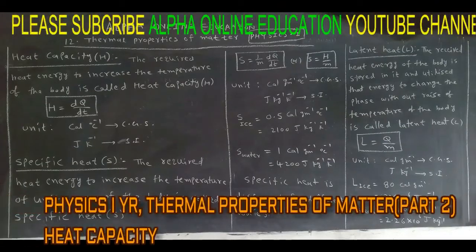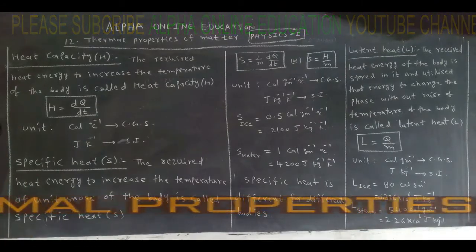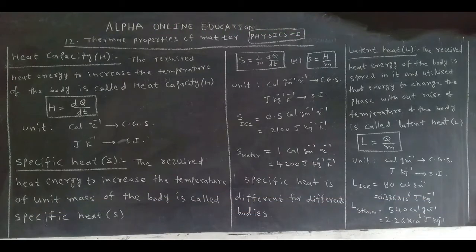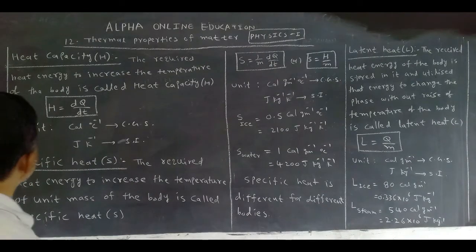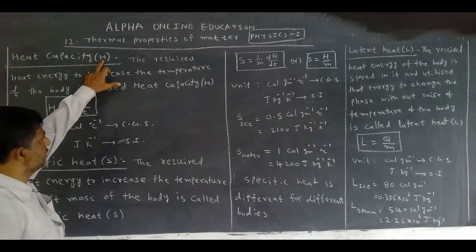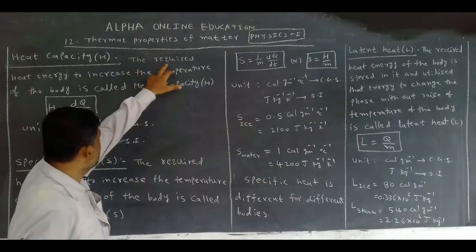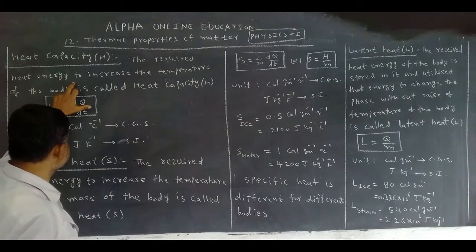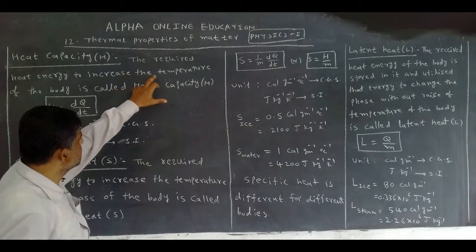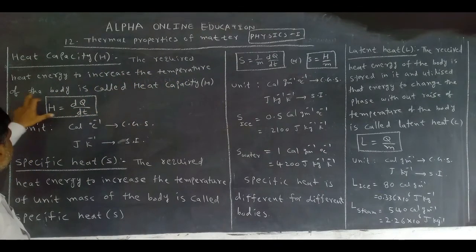The topic is heat capacity. The topics discussed in this class are important for 2 marks. Again, these topics are repeated in chemistry also. Now, heat capacity is denoted by the symbol H. What is heat capacity? The heat energy required to increase the temperature of a body is called heat capacity.